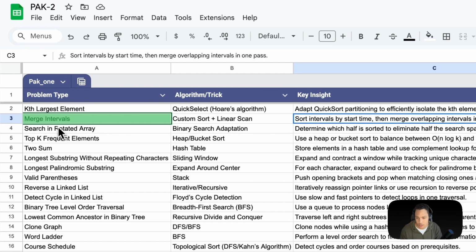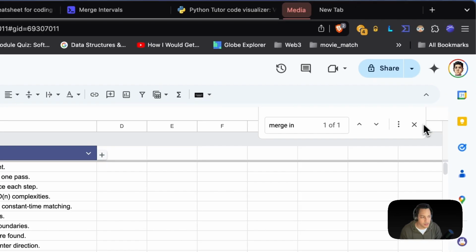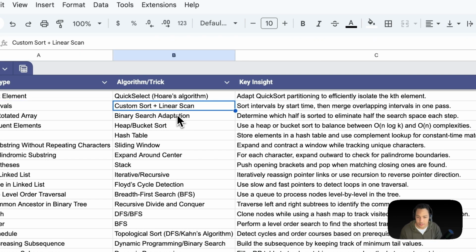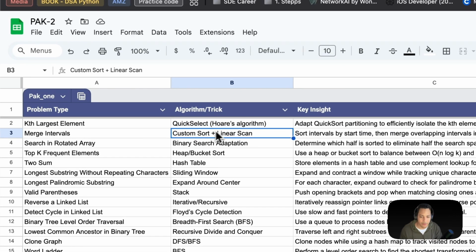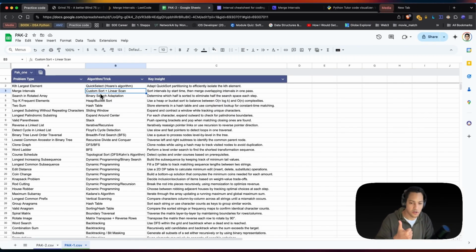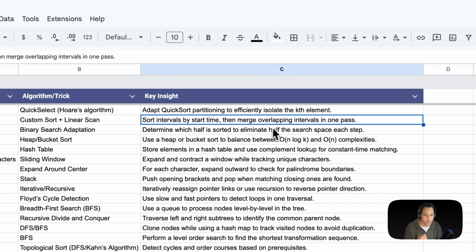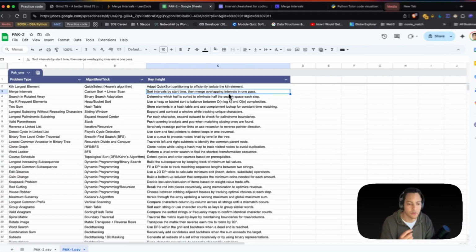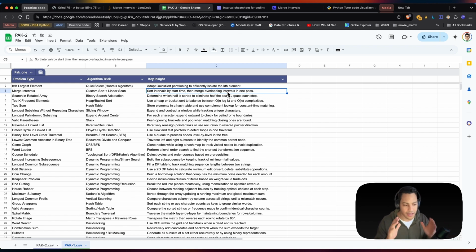It's kind of useful. So for this problem, as you can see here, the trick or algorithm we have to do is custom sort by starting time, and then do a linear scan of our arrays. Sort intervals by start time, then merge overlapping intervals in one pass. That's kind of useful if you want to do flashcards and stuff like that.